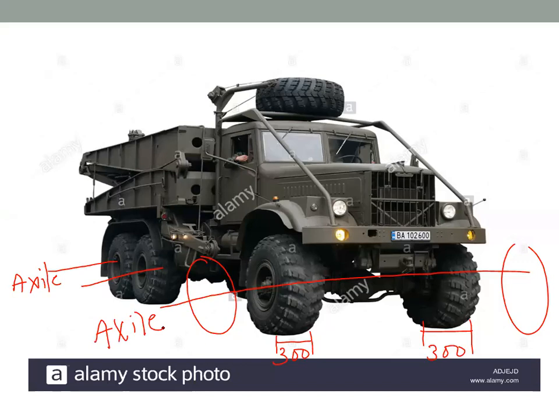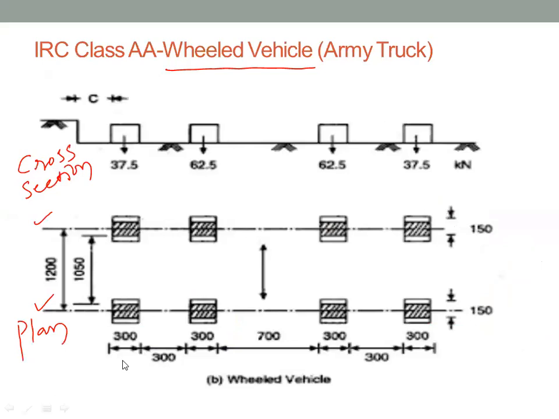So in the given IRC class A wheeled vehicle, how many axles are there? In the truck shown, there are 3 axles, but for the exact IRC class A wheeled vehicle there are 2 axles.